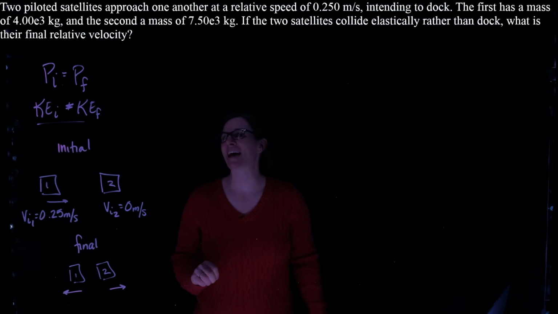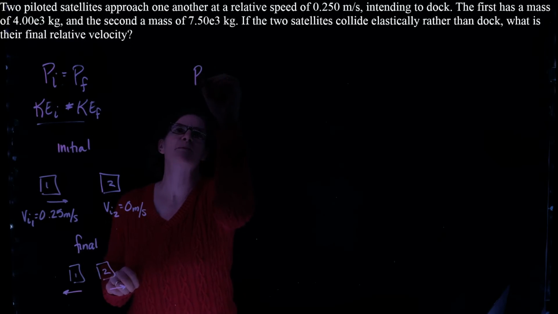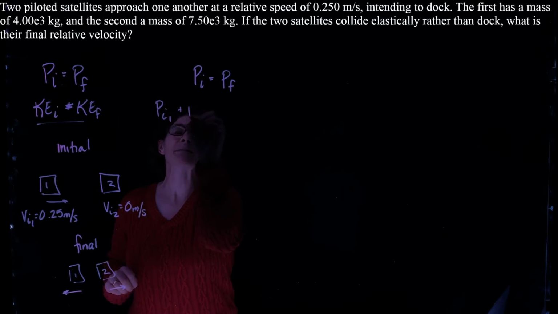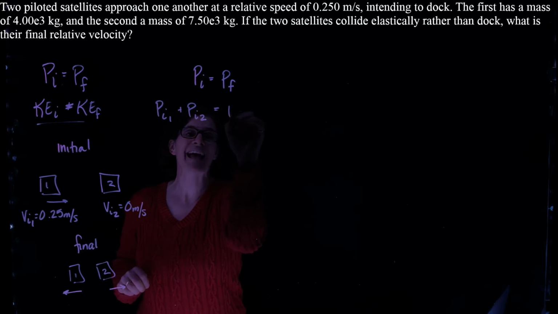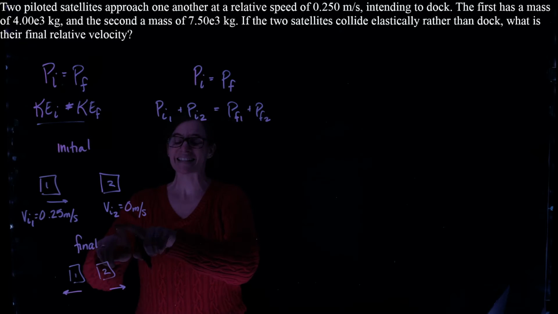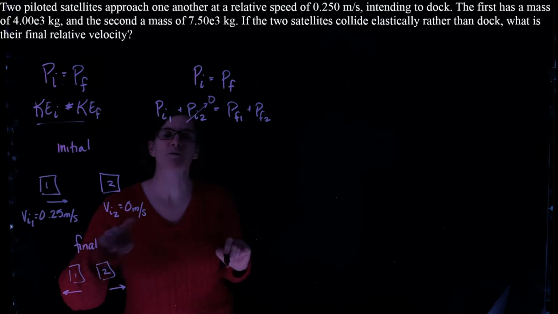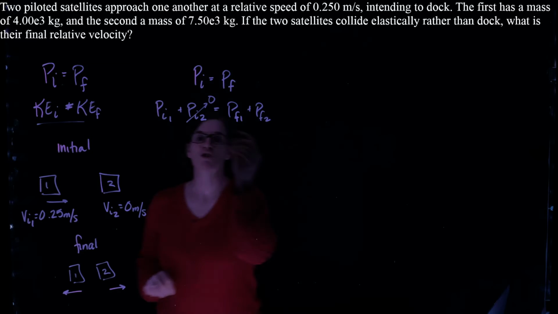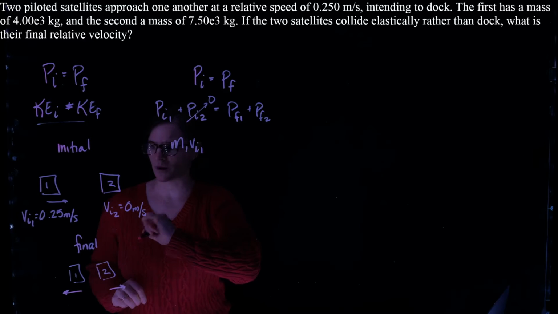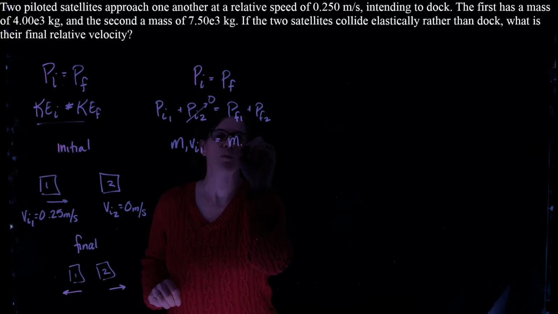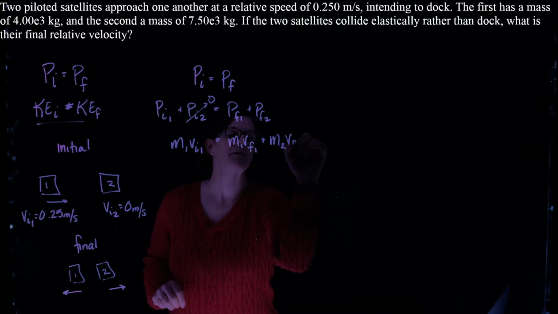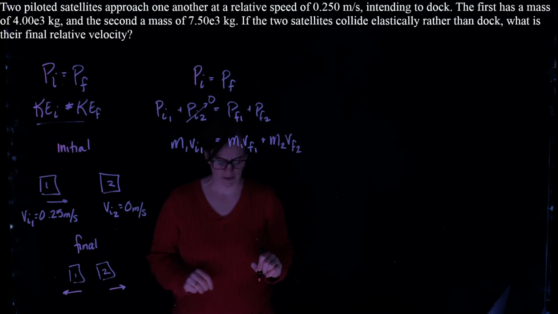Let's start with our momentum relationship. We have P initial equal to P final. P initial is the initial momentum of both satellites, but since satellite 2 is not moving, it doesn't have any initial momentum. So we have mass 1 times the initial velocity of satellite 1, which equals mass 1 times the final velocity of satellite 1 plus mass 2 times the final velocity of satellite 2.